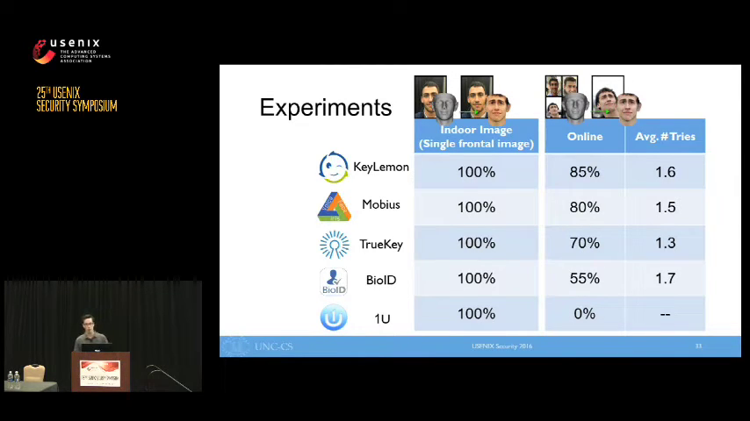Regarding OneU and BioID, our opinion is that the low success with these systems stems from their sensitivity to changes in appearance and illumination. OneU, for example, only takes a single photo to learn the user's face. If a user registers their face indoors and then tries to unlock the system outdoors, these 2 systems in particular have a high false rejection rate.